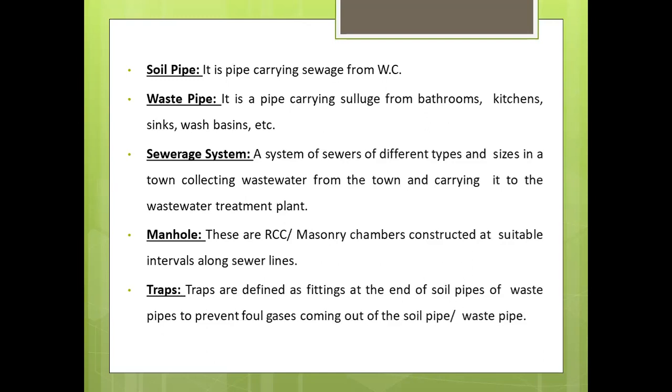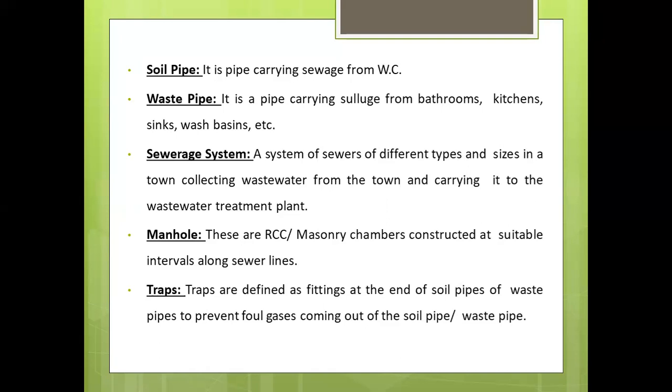Next is a manhole. You see in the society or on the road, there are manholes. So why is a manhole provided? Manholes are basically RCC or masonry chambers constructed at suitable intervals along the sewer lines. They are provided basically to clean out these lines, mostly at the junctions.